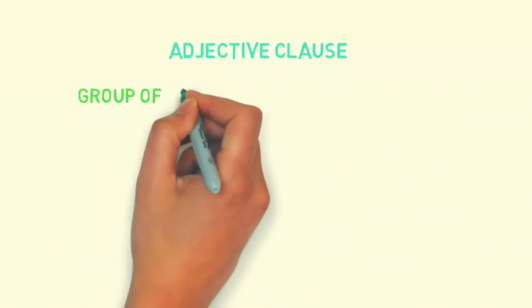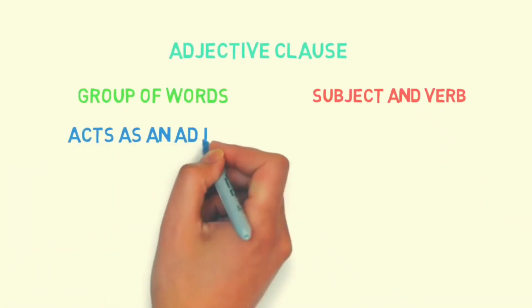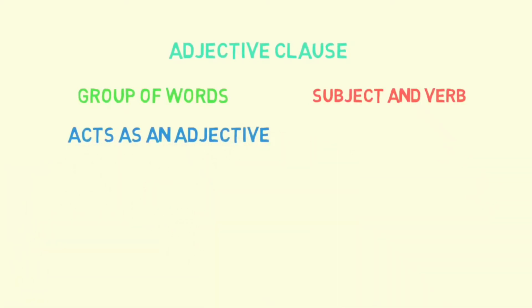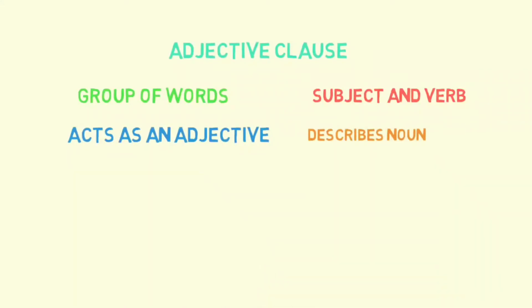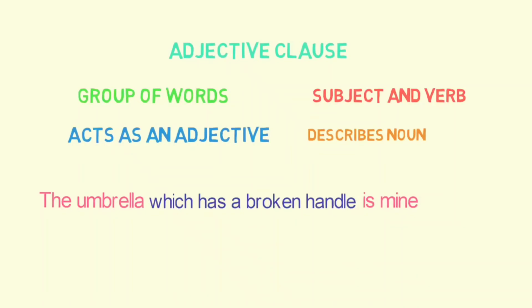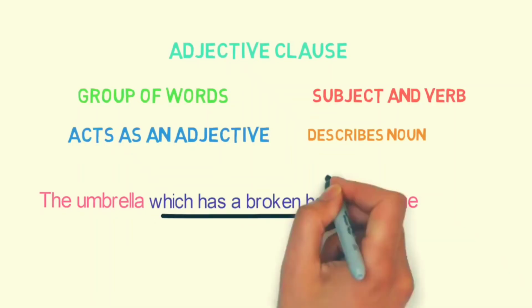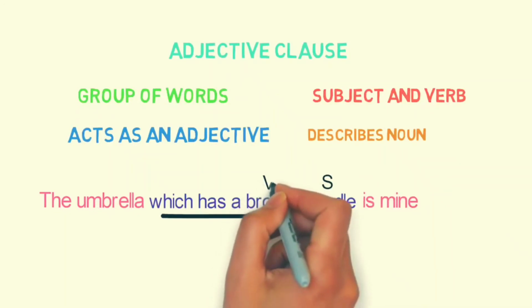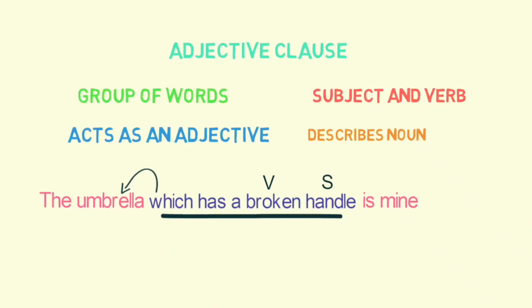An adjective clause is a group of words having a subject and a verb of its own, and it acts as an adjective in the sentence. Now what does an adjective do? It describes a noun, and so does the adjective clause. For example, the umbrella which has a broken handle is mine. Here the clause which has a broken handle is an adjective clause as it has a subject and a verb of its own and is describing the noun umbrella.